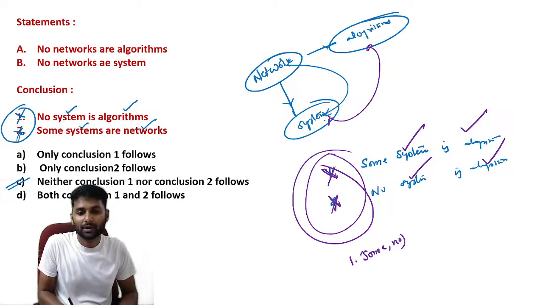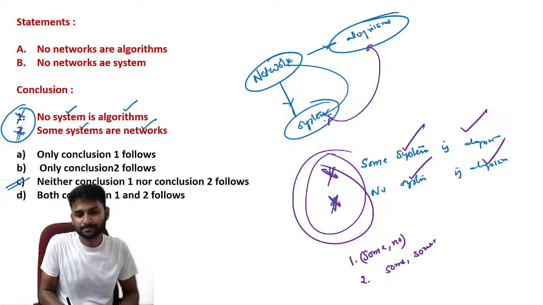One, some, no. Next, no, some, some not. Third condition, all, some not. So remember these three complementary pairs.